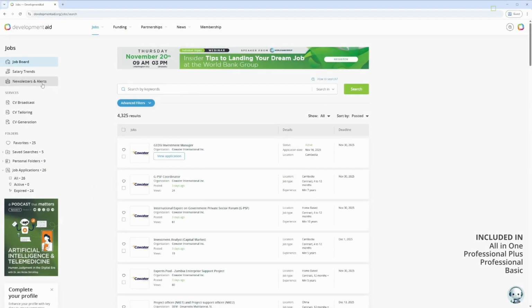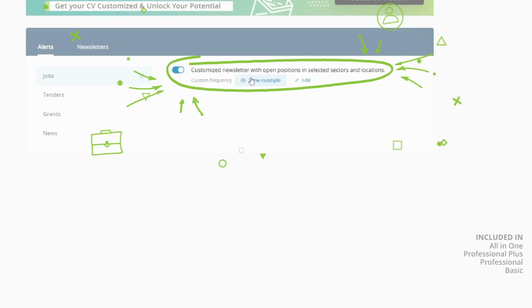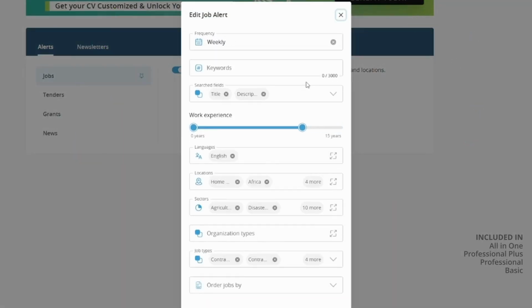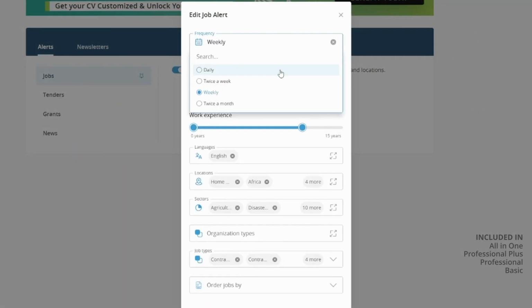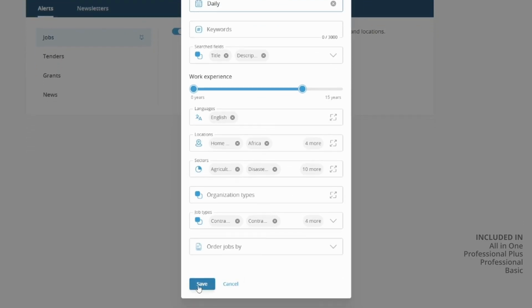Don't miss out on opportunities. Customize your job alerts. Once you've created your search, activate alerts and decide how often you'd like to receive them, daily or weekly. You'll get the newest matching jobs directly by email.